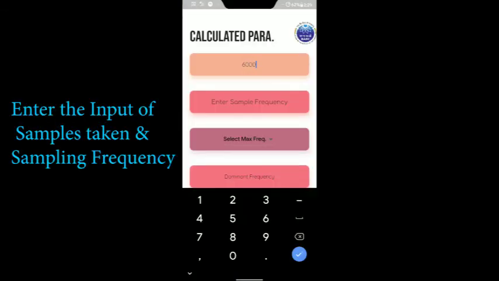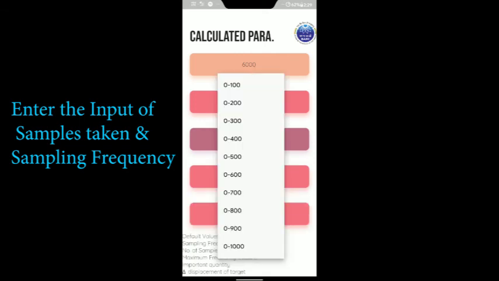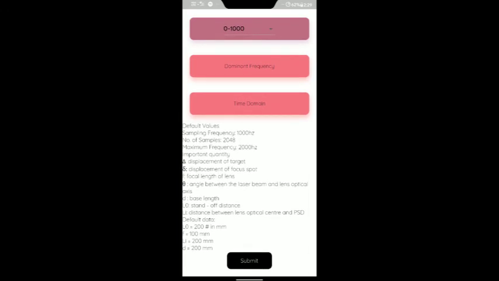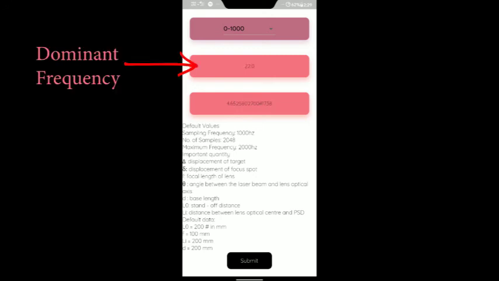Then we will calculate the parameters. We are providing the following inputs: number of samples, sampling frequency and maximum frequency range. Then we calculate the target displacement value and dominant frequency in our app. So in this way we get all the data from our app.